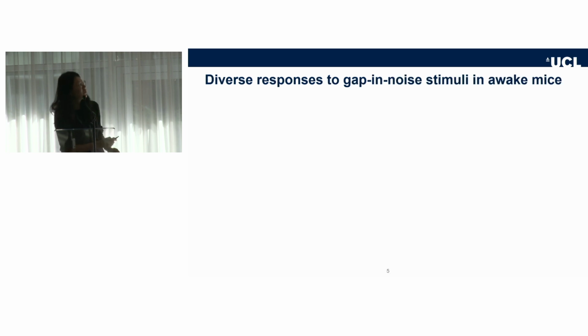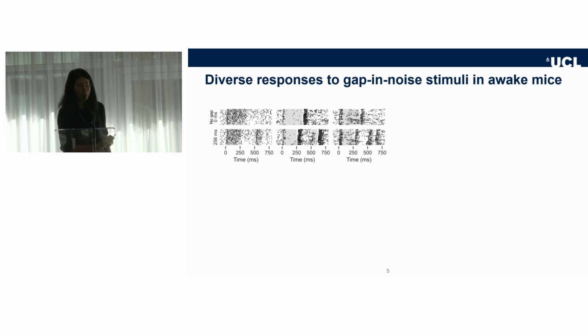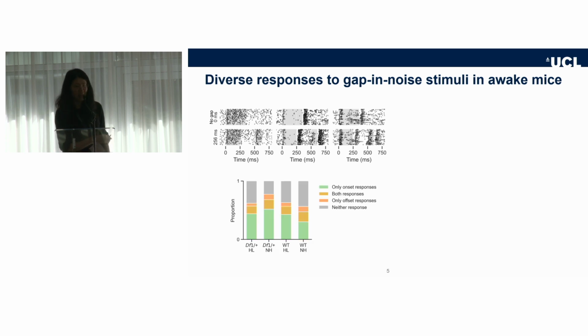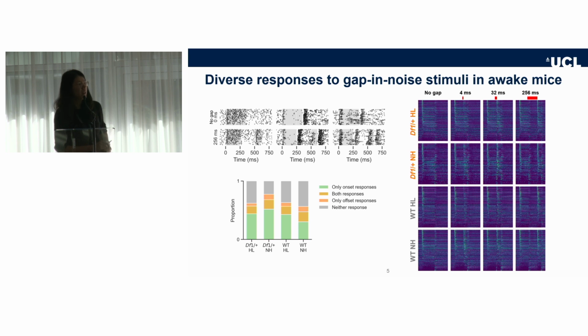First, let's look at how a single neuron responds to a stimulus. Here I'm showing three example units, and you can see clearly different responses either to the noise onset or to the noise offset. Quantifying all the neurons that we have recorded, we can see the majority of neurons respond only to the sound onset. But of course, there are neurons that respond to both, and some that respond only to the offset. But we are more interested in how neuron responses gradually change with different gap durations. Here, each subplot shows the PSTH of all neurons in that group.